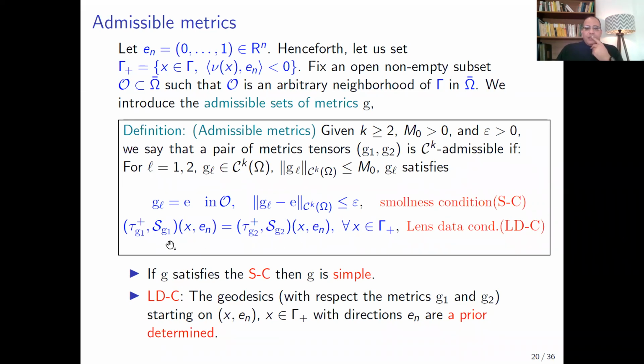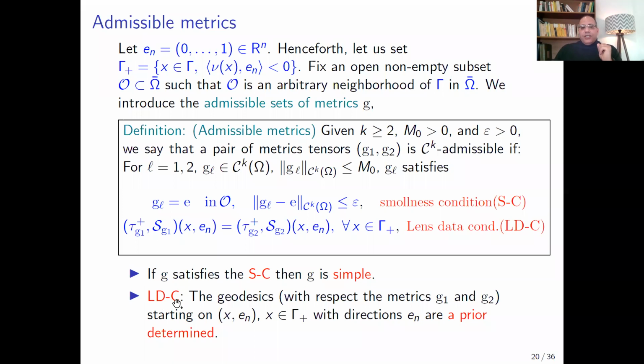And we assume that the lens data corresponding to the metric G1 coincide with the lens data corresponding to the metric G2 for any x in gamma plus, in the fixed direction En. So this is the lens condition. This condition guarantees that we have the same transformed domains omega by the two diffeomorphisms T1 and T2. If the metric G satisfies the smallness condition, then it is a simple metric.